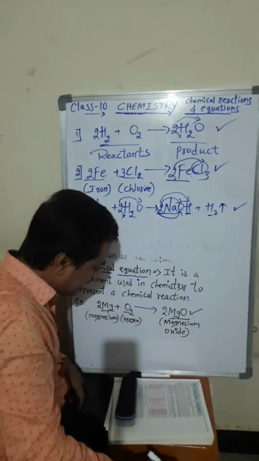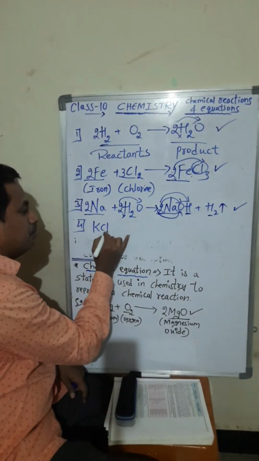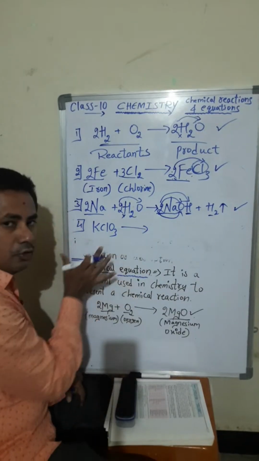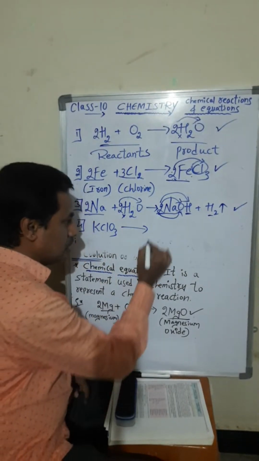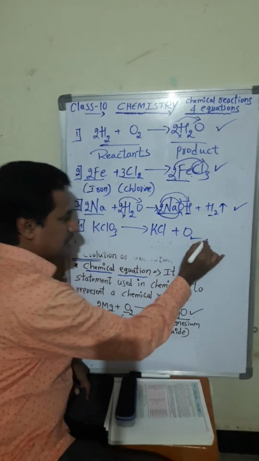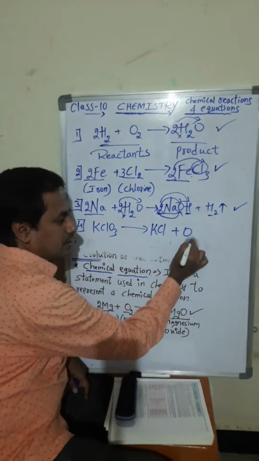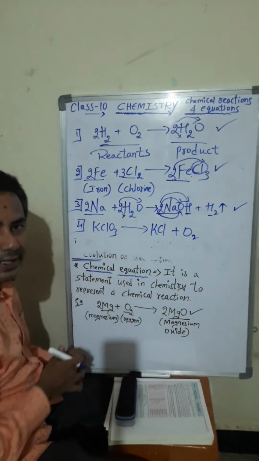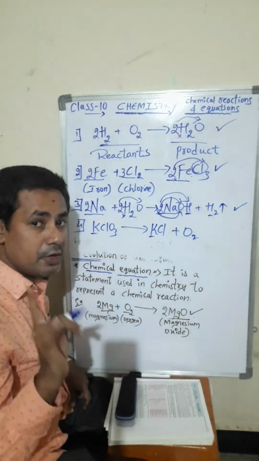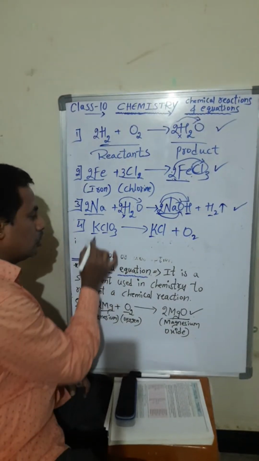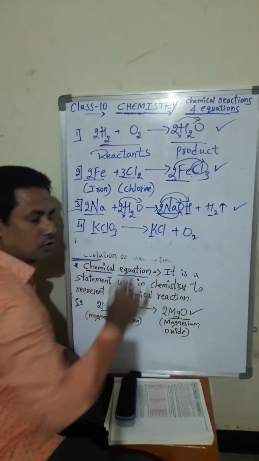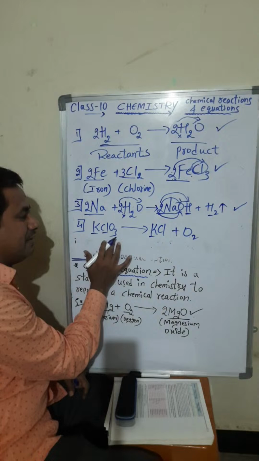So now take another example, potassium chlorate. Okay, potassium chlorate, one formula is there, a compound. When you heat it, it will become potassium chloride plus oxygen. Oxygen is 2 here and oxygen is 3 here, so it is not balanced. Potassium is 1, K means potassium, you have to remember. Cl means chlorine. Chlorine is 1, potassium is 1, but oxygen is 3 here and 2 here. So we have to make it even number.